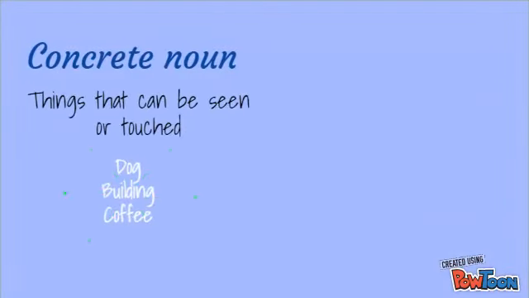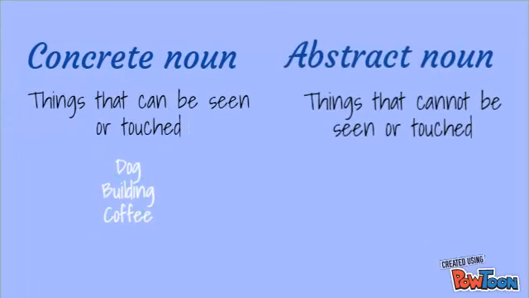Concrete nouns are things that can be seen or touched. For example, dog, building, and coffee. Abstract nouns are things that cannot be seen or touched. For example, truth, danger, happiness, and time.